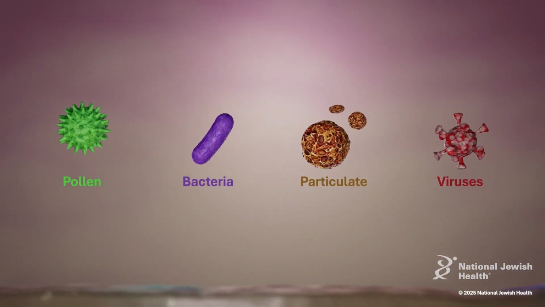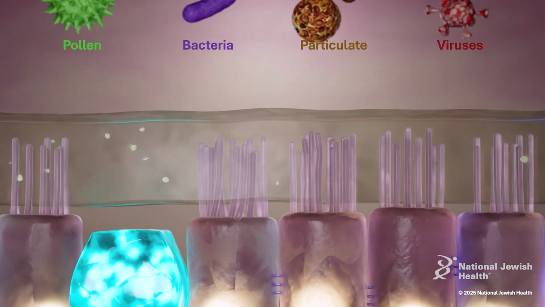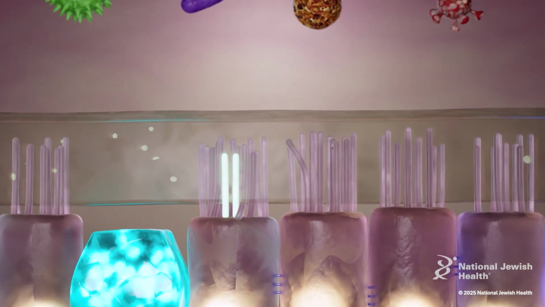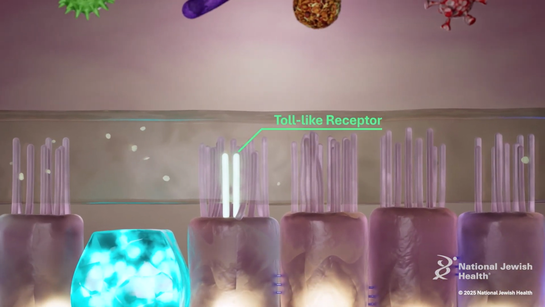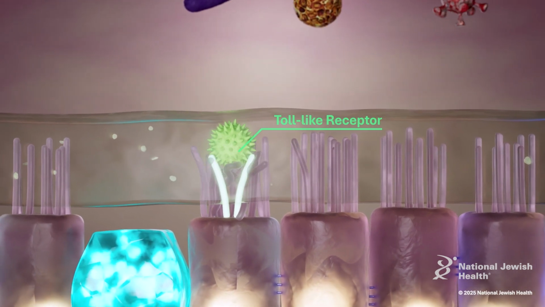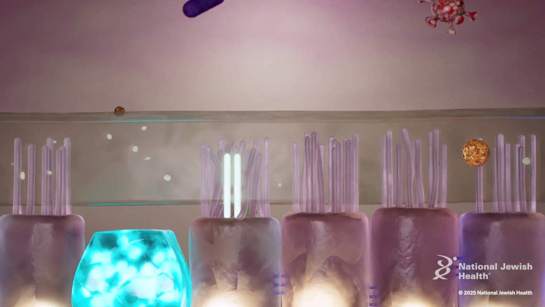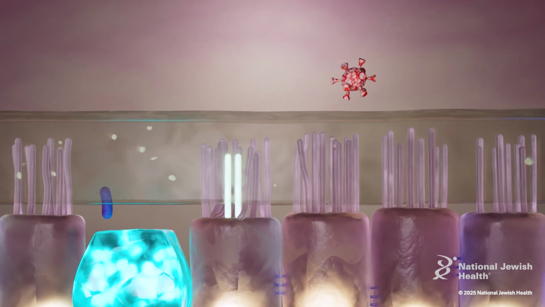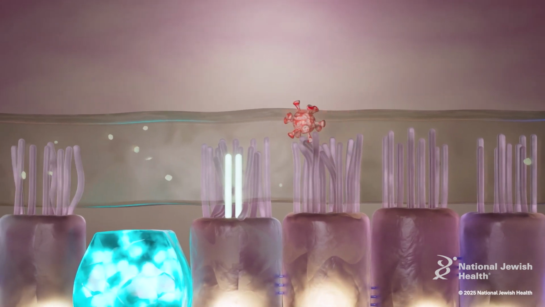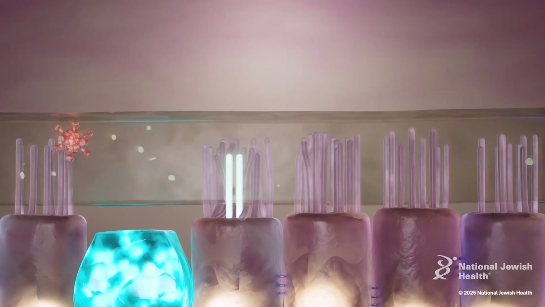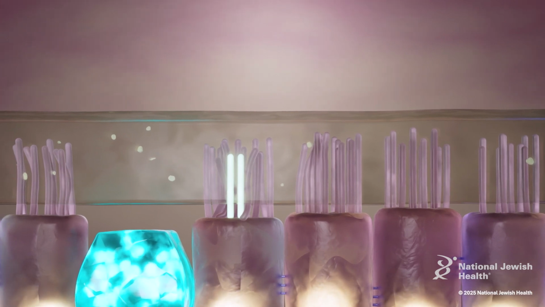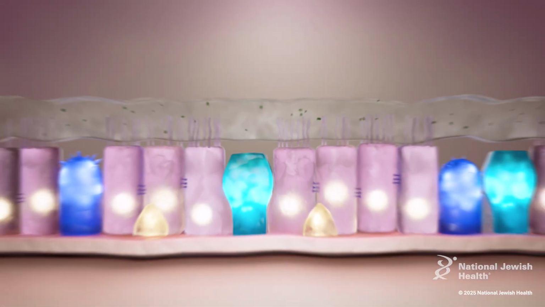Infectious and non-infectious insults are sensed by a diverse set of pattern recognition receptors, such as toll-like receptors. This sensing system allows rapid responses to an enormous range of inhaled particles. The basic set of receptors is similar across the entire airway, and the initial inflammatory cascade initiated in response to activation of the pattern recognition system is also very similar.